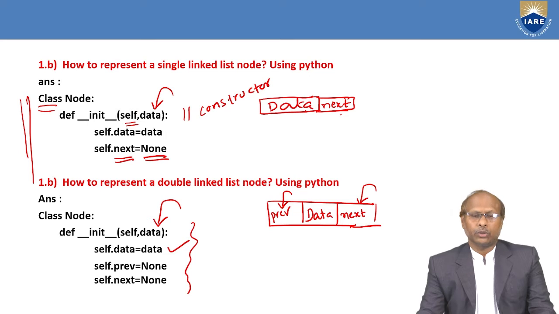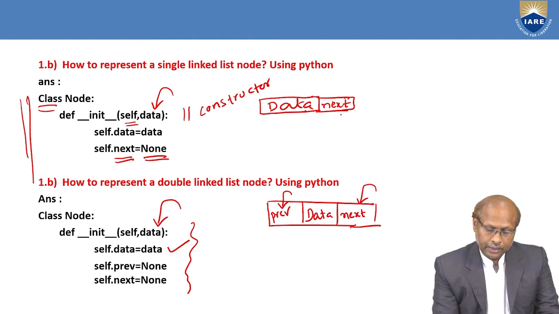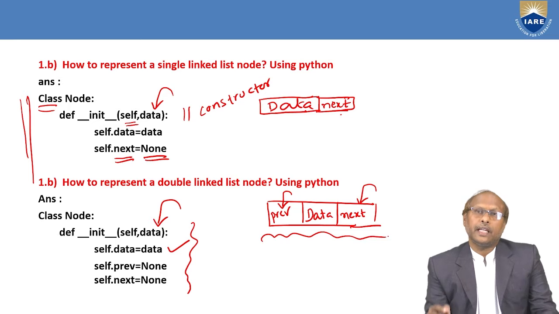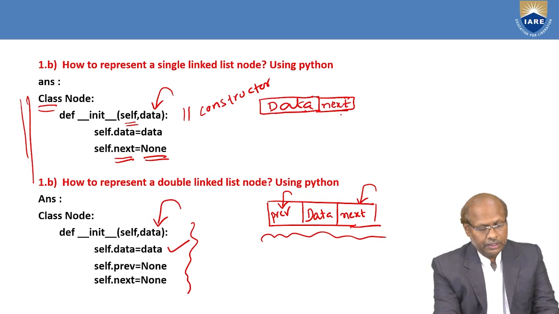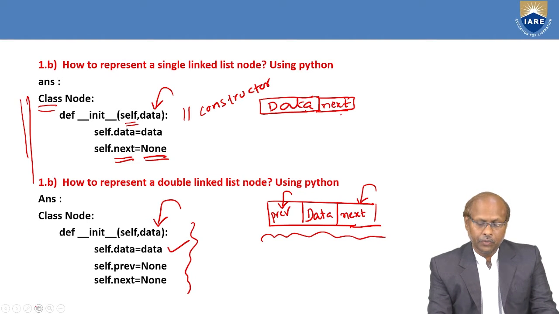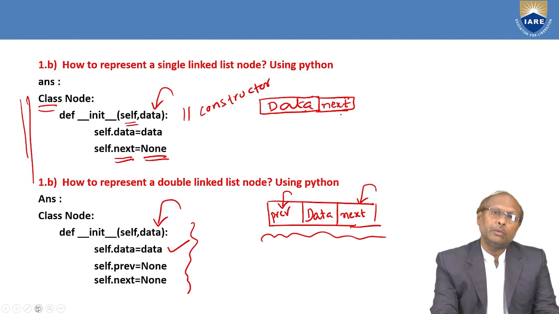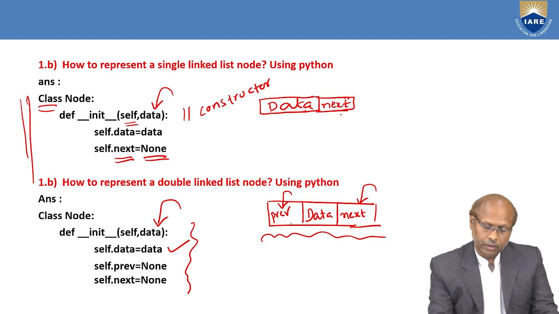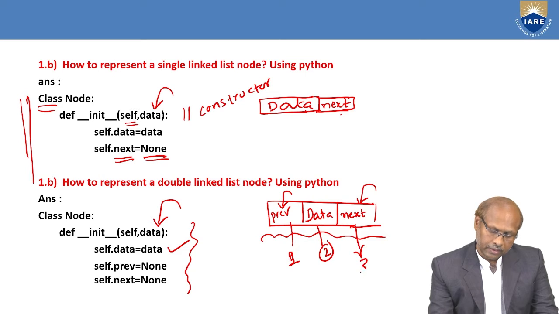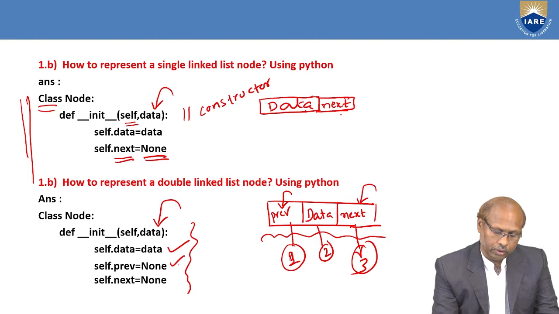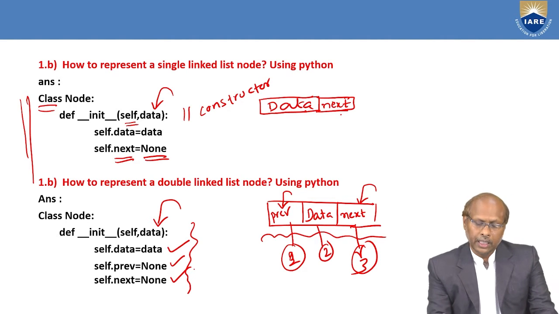So most of the time they will ask this question. And remember, this is the representation through diagram. The same diagram you are representing through program. Because while writing the program you have to follow this. But while writing in a question paper, that means an exam, first you have to write the diagram, then you have to write the program. So these diagrams will be converted into program. Here one, first data, here second one, here third one. How many? 3 items you have to maintain. 1, 2, 3. There are 3 items. So the same diagram I have represented in Python.